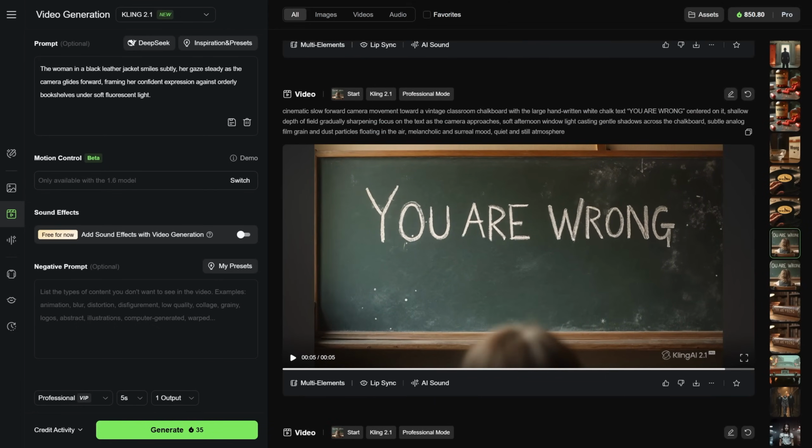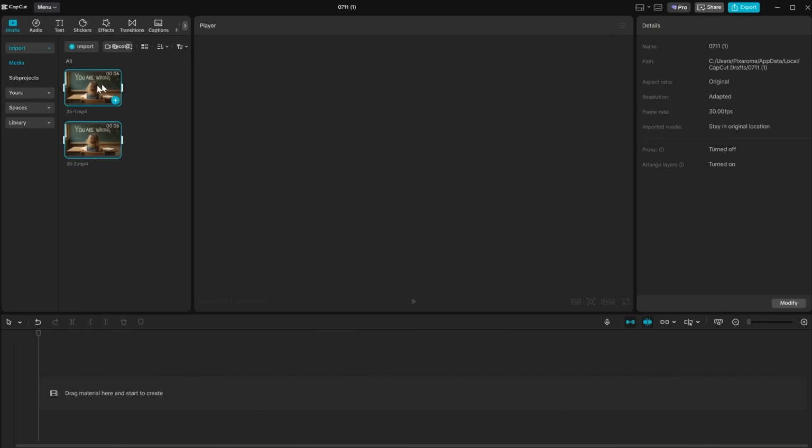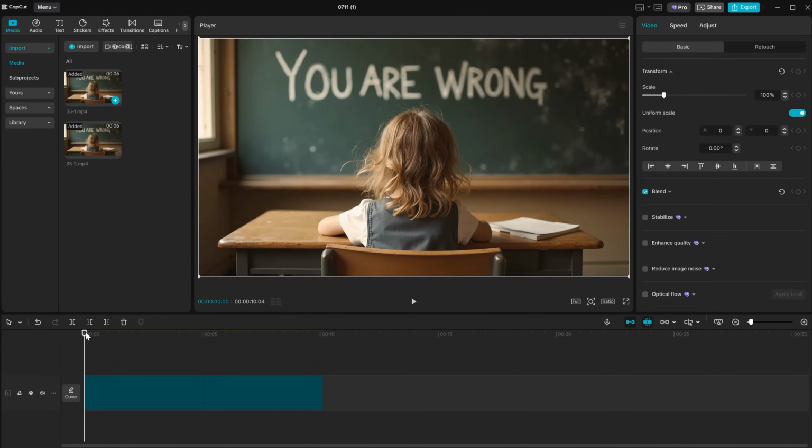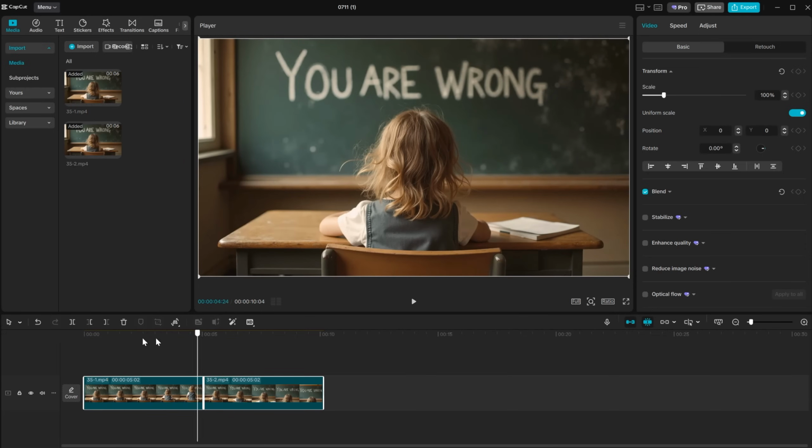Now that I have these two videos, I go to CapCut and place them on the timeline. You can see both videos start with the same frame. But I want the opposite motion. Instead of standing up, I want her to sit down.